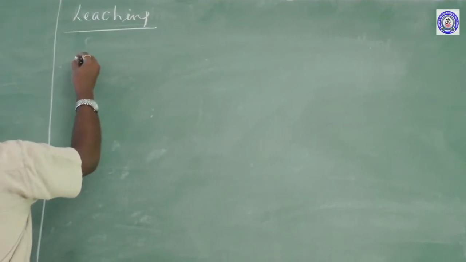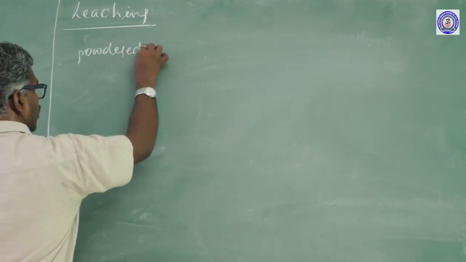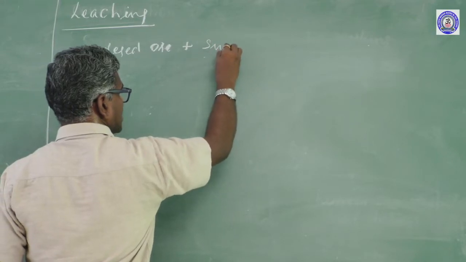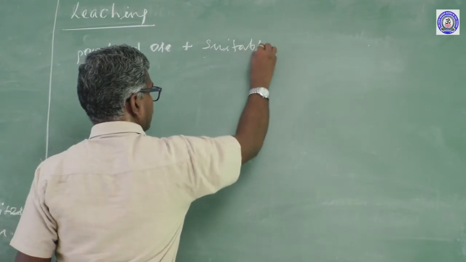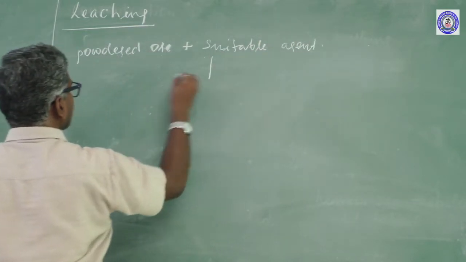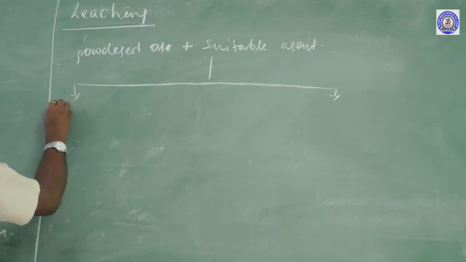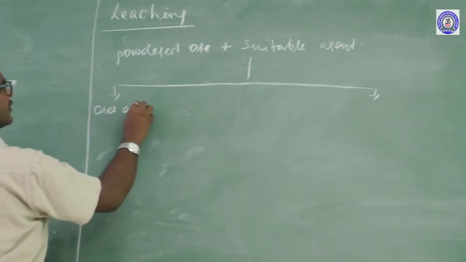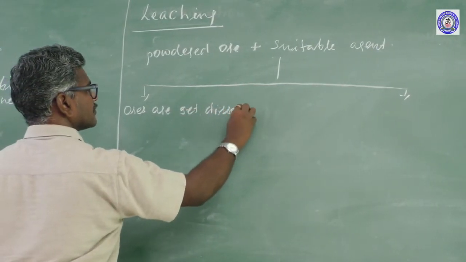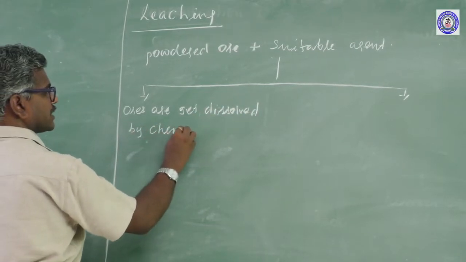Leaching, another name, chemical method. This method is used for powdered ore treated with a suitable reagent. These can be classified into two types. Ores get dissolved, which can be obtained by the chemical method.